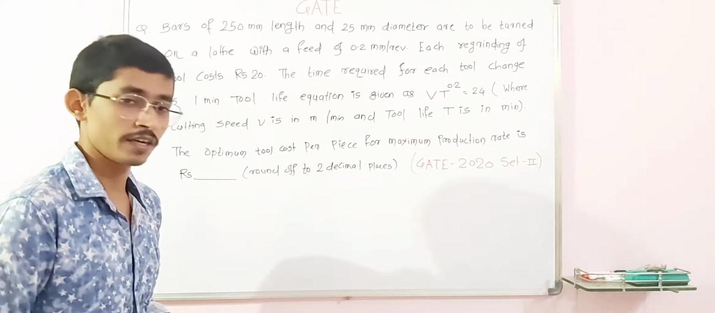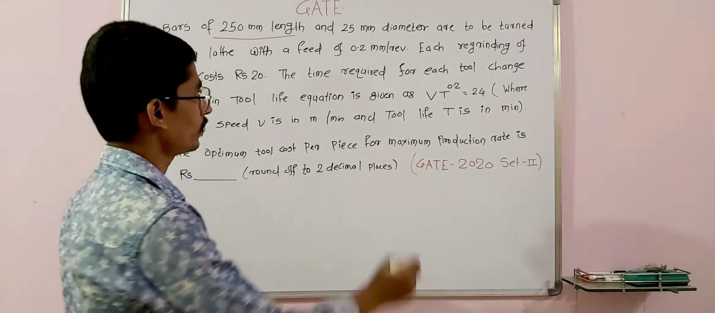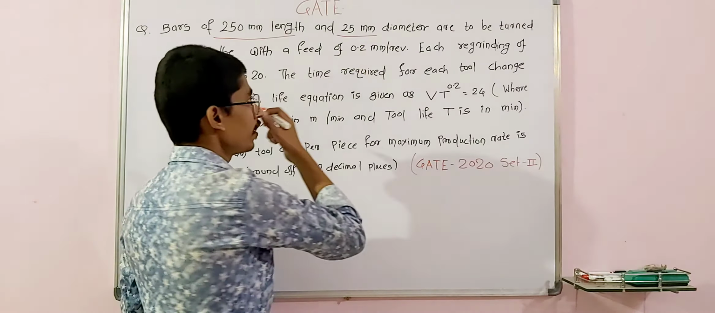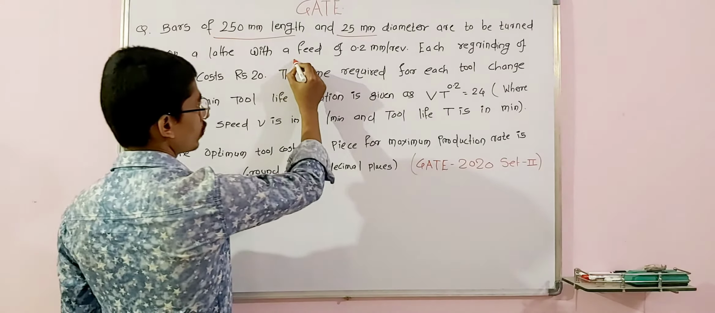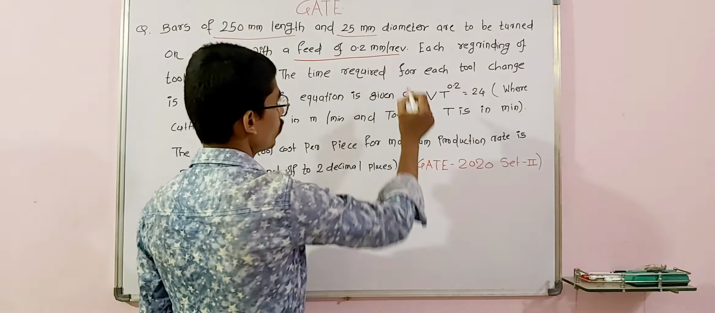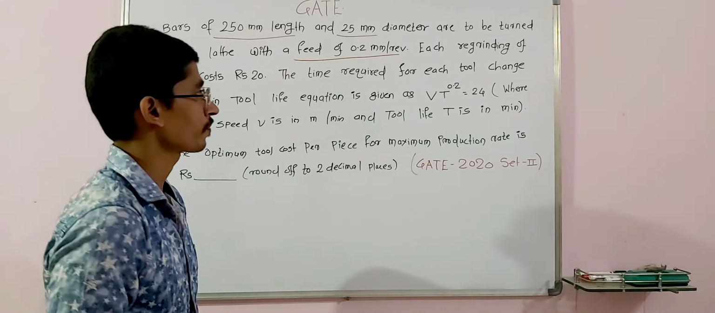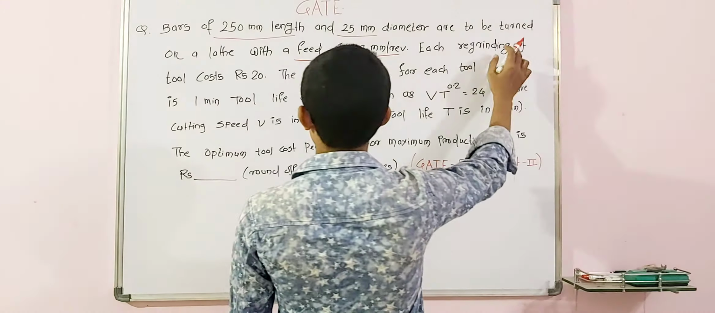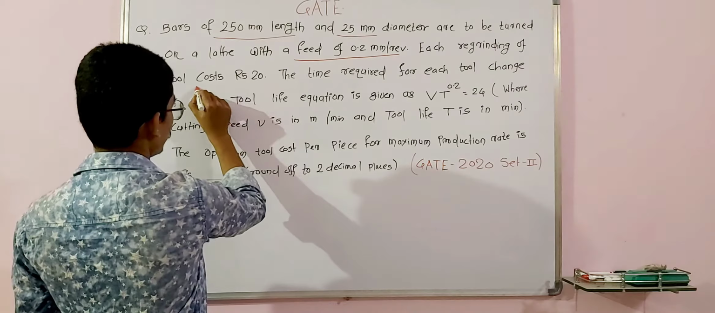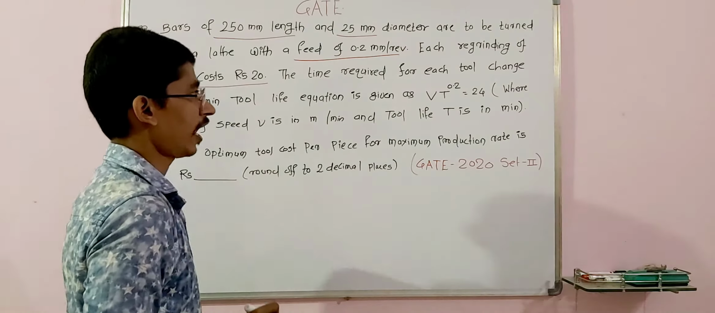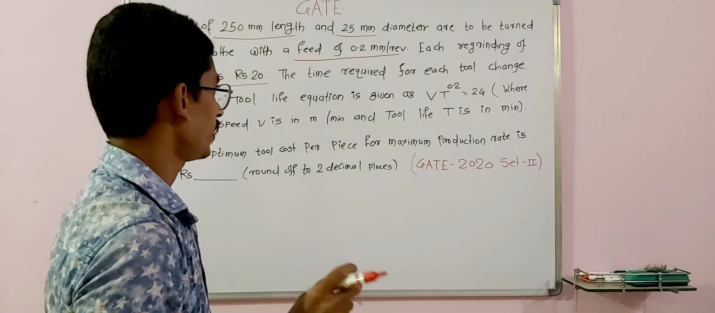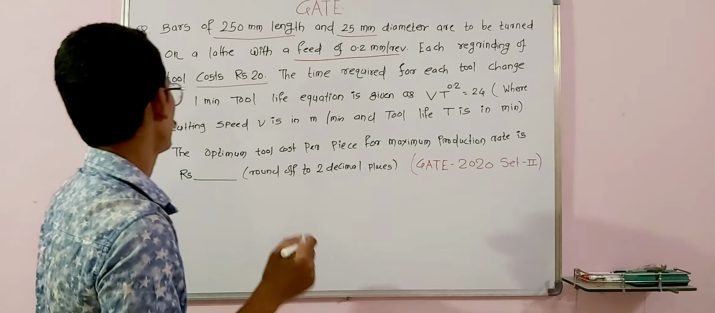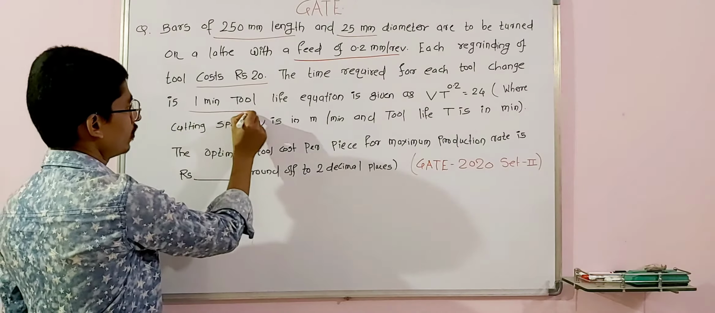So first, read the question. A bar of 250 mm length and 20 mm diameter is given, to be turned with a feed of 0.2 mm per revolution. Each regrinding of the tool costs ₹20. The time required for each tool change is 1 minute.